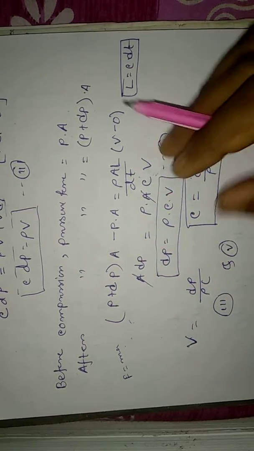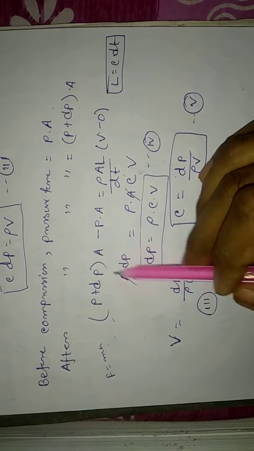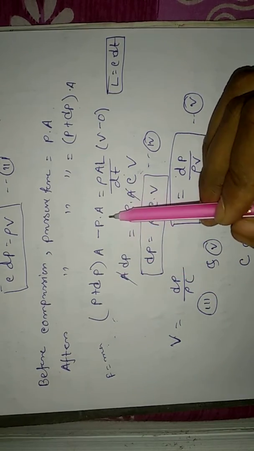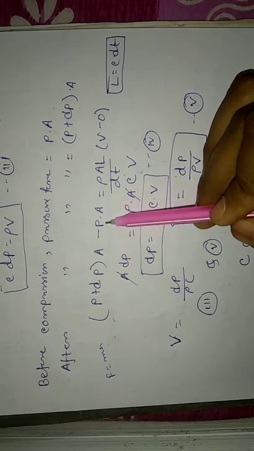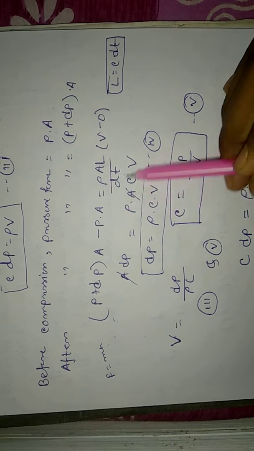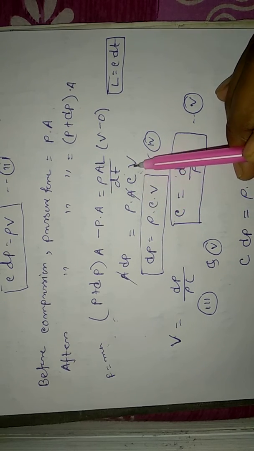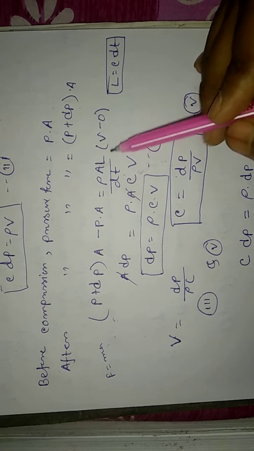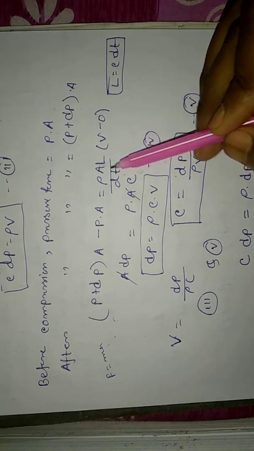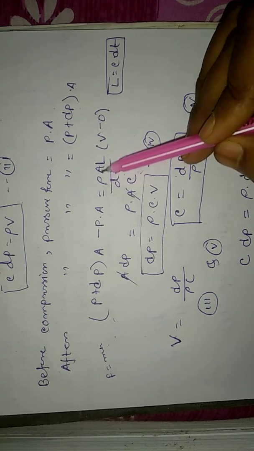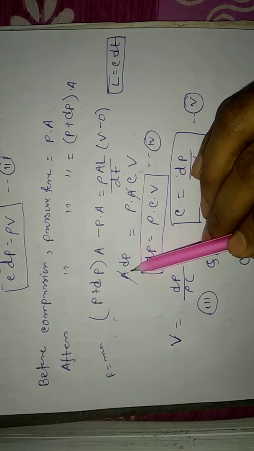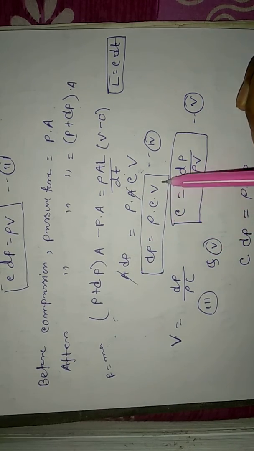After that, if you just calculate, PA and minus PA will be cancelled, so ultimately A dP, and on the other side rho into A into C into V, because L is equal to C dt. So dt will be cancelled, ultimately rho A C V, and here it is A dP. Now A cancels. Ultimately dP is equal to rho C V.